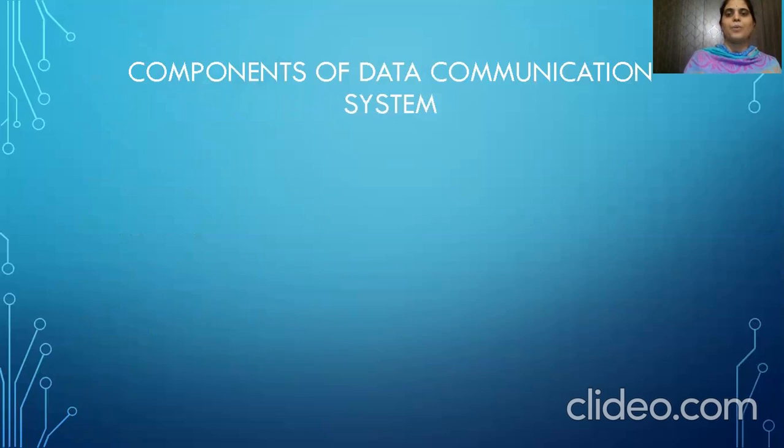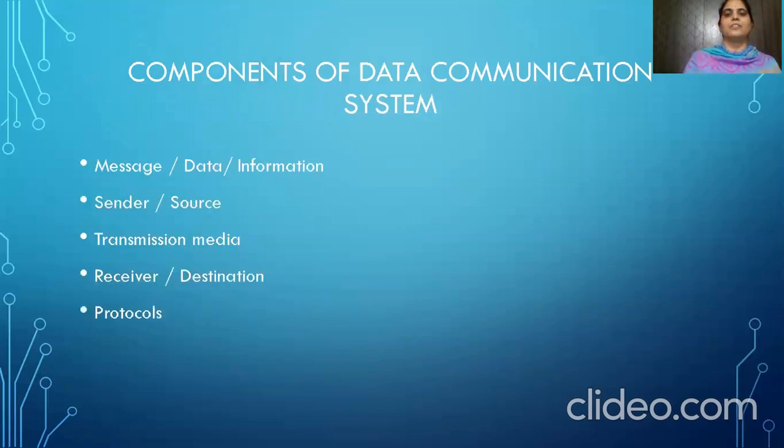Next are the components of a data communication system. The first one is the message. Without a message, nobody can communicate with each other. So the message is also known as data, and it is also known as information. The message is the information or data to be communicated in any form, like text, image, number, audio, or video.